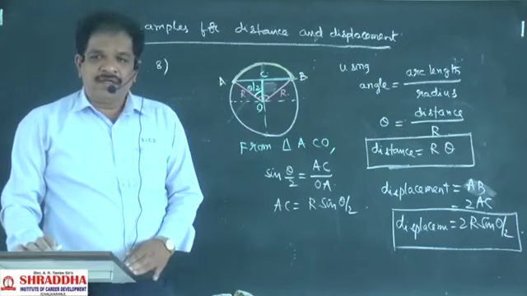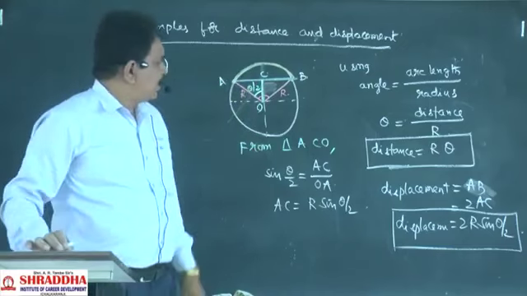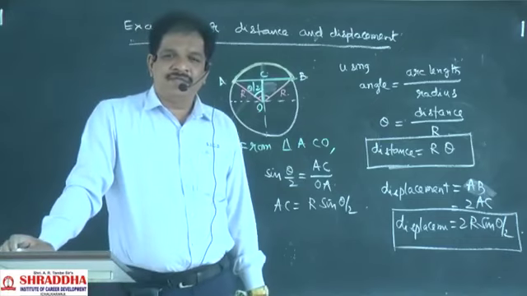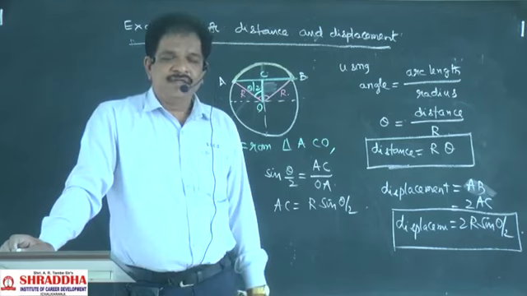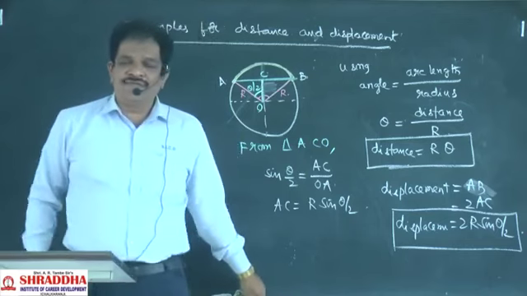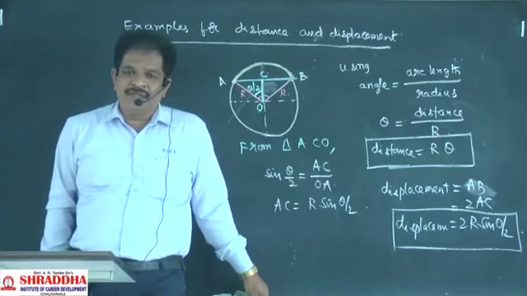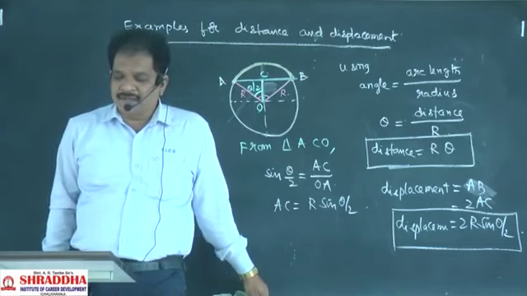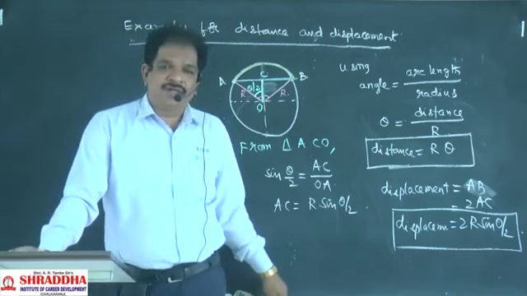When a body moves along a circular arc and the arc is making an angle theta at the center, then the displacement of the body will be equal to 2r sin theta by 2. Distance traveled by the body is equal to r theta.